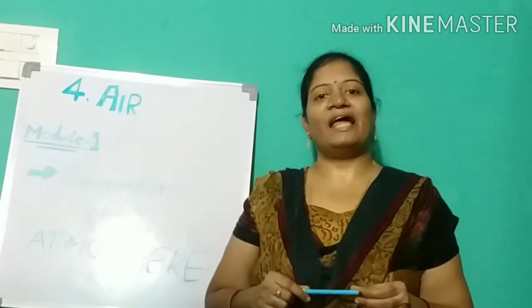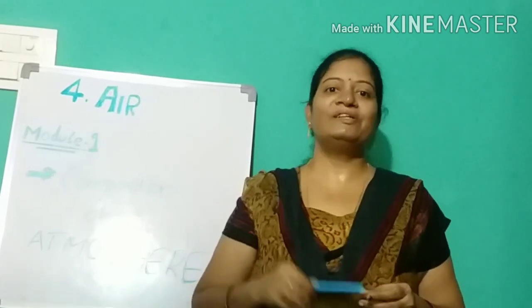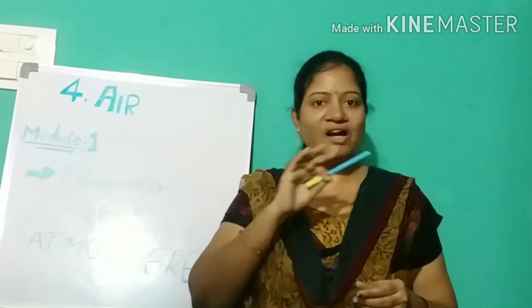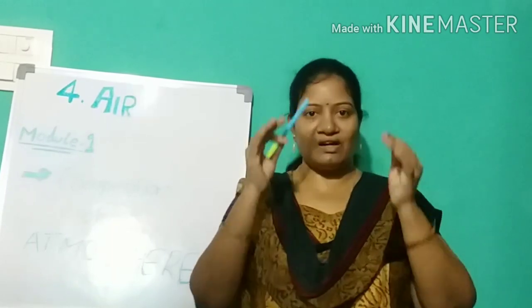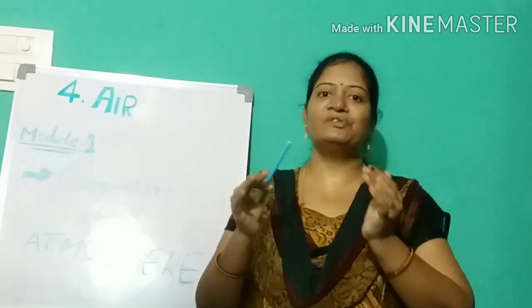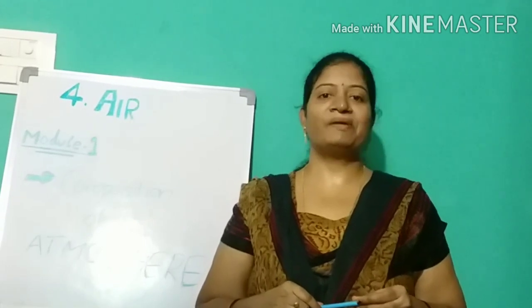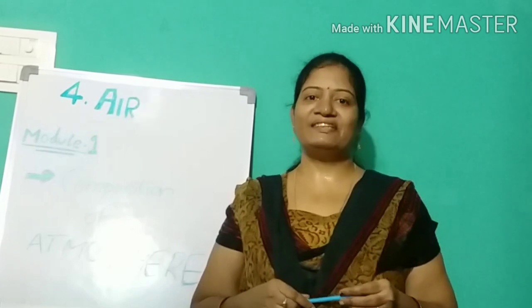So like that we both are balancing the nature. We need to balance that forever and ever. We should not disturb the nature anytime, so we should not cut the trees and we should not use more fuels, to prevent global warming. Okay children, we'll meet you in the next module.